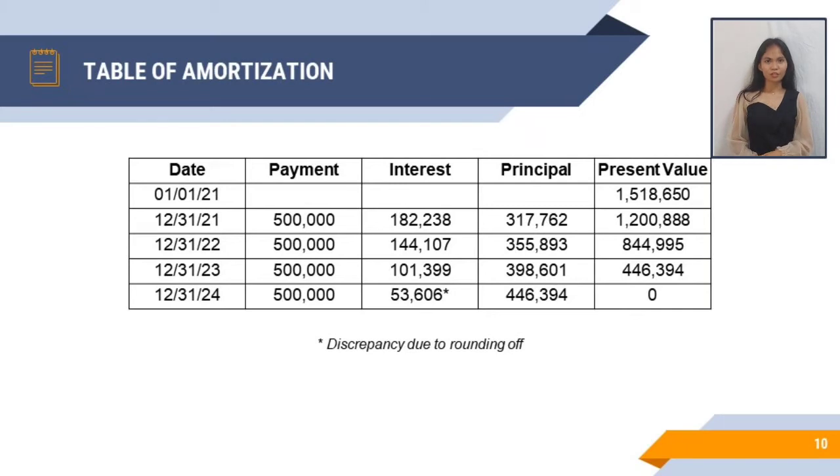And the present value is the balance of the present value after deducting the principal payment. So in the year 2021, our present value is 1,518,650 minus the principal of the year 2021 with the amount of 317,762, and it is equal to 1,200,888. And that's our new present value at the end of the year 2021. Same procedure in the following years.